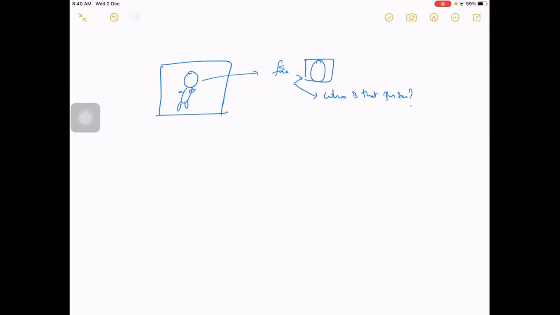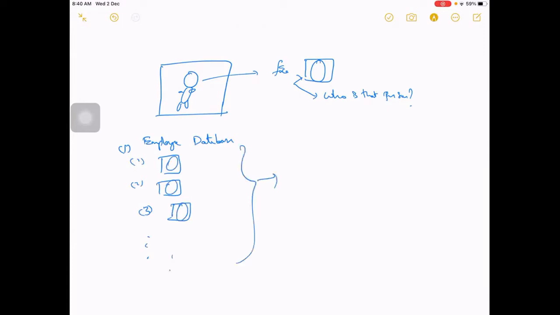Every employee will have a record in a database, so in the employee database you'll have photos of each employee: employee 1, employee 2, employee 3, each with a face. When a person comes and stands before the camera at the entrance, the system should detect the face of that new person and compare it with each of these.